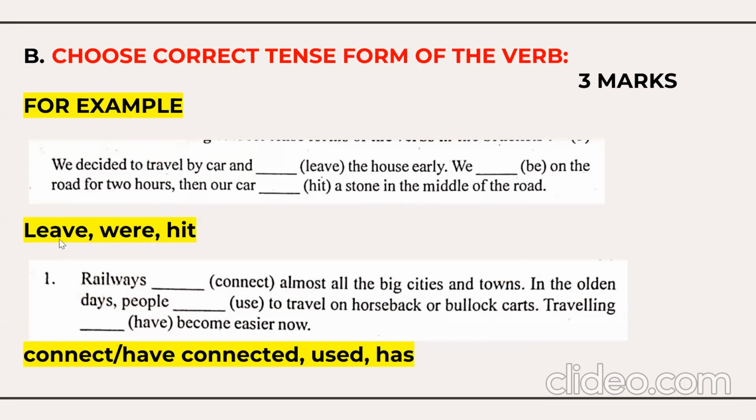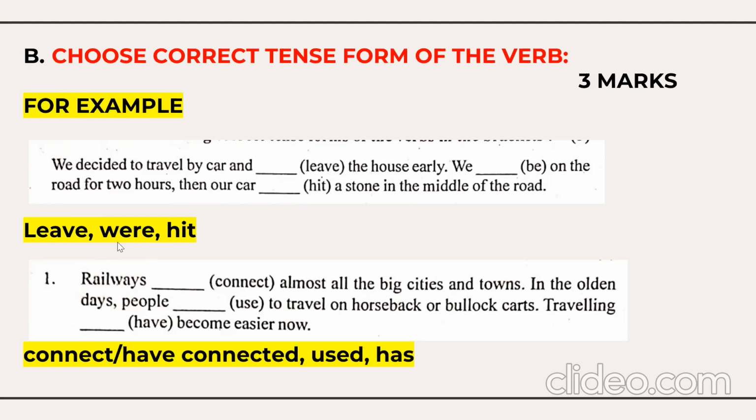It will not be leave. Kindly consider it as left. We decided to travel by car and left the house early. Left the house early and we were. B forms are am, is, was, were. So the past tense here is were. We were on the road for 2 hours and our car hit a stone. So left, were, and hit. Leave is wrong. It's my mistake.